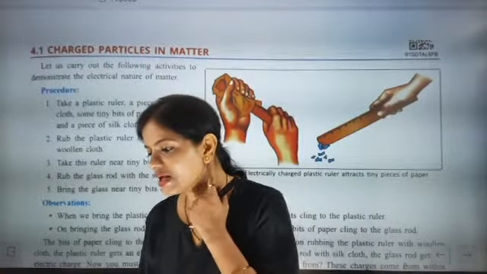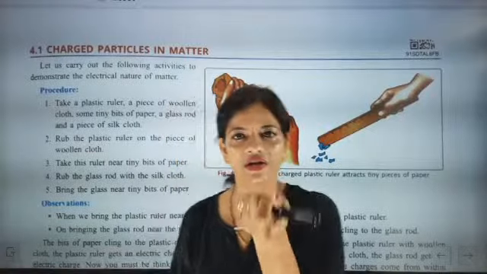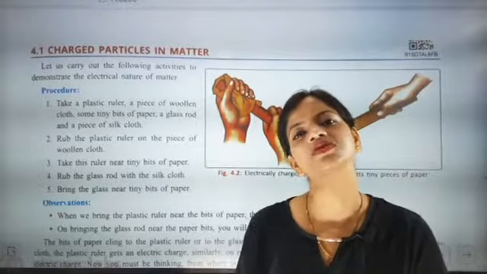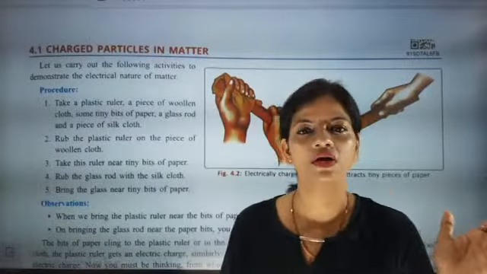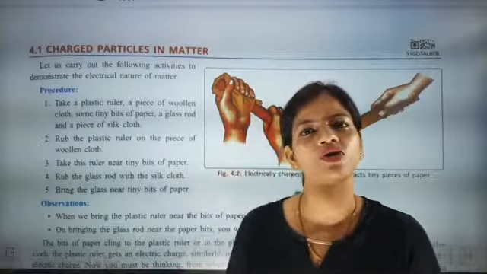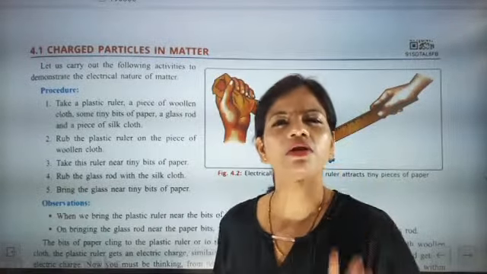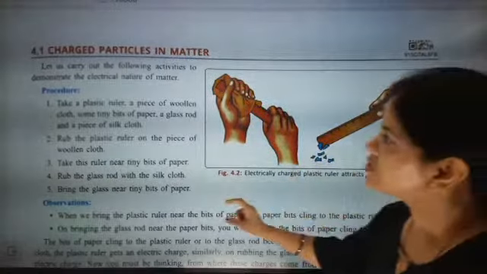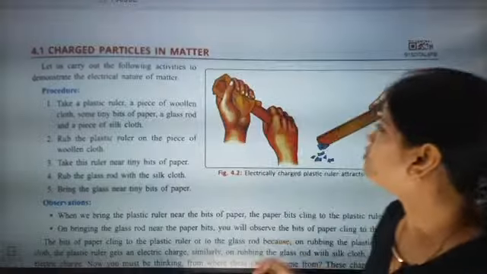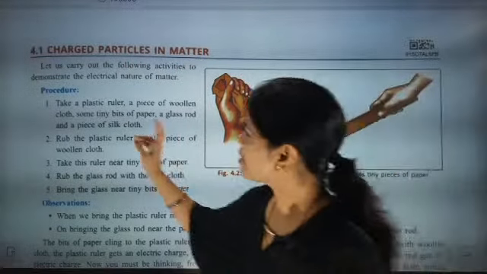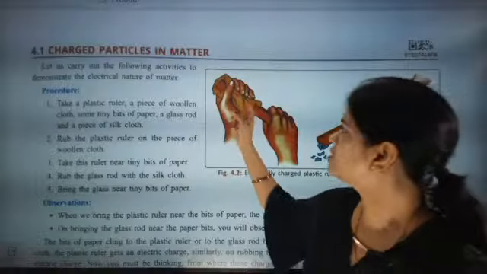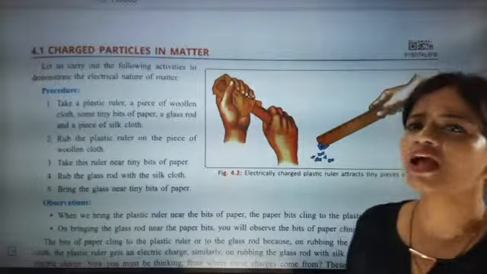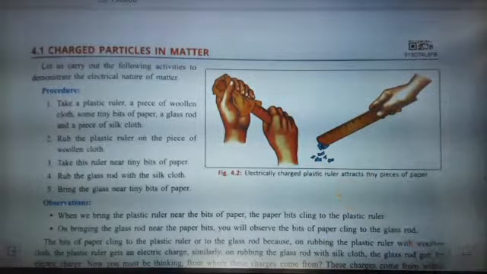Okay, so now some concrete concept has to be there. In the same way, when someone says that atoms are not the smallest unit and that they have subatomic particles, there should be some concrete proof related to that. So let's see the concrete proof. For the procedure, we are going to do one small activity. We have taken a plastic ruler, and the plastic ruler is nicely rubbed with a woolen piece of cloth, and after that we keep the plastic ruler near some bits of paper.